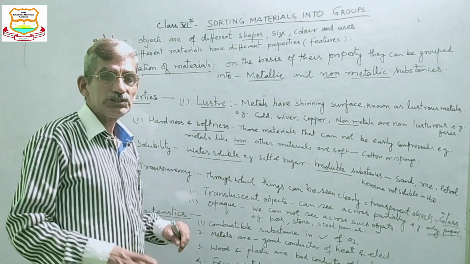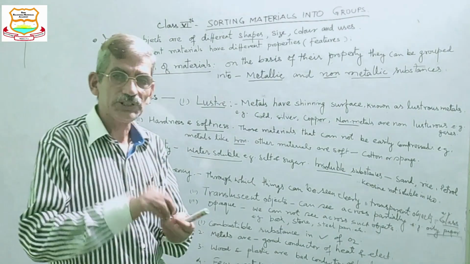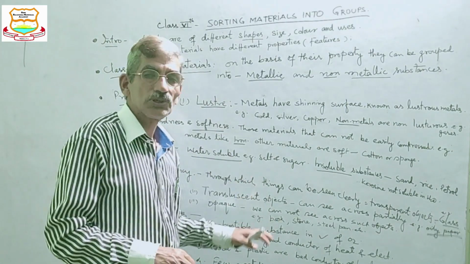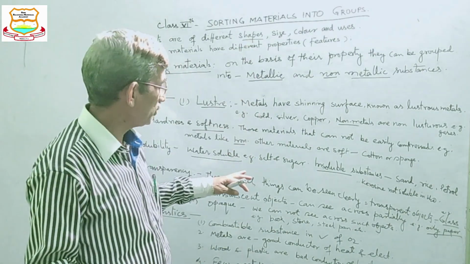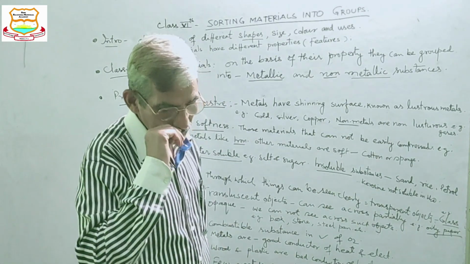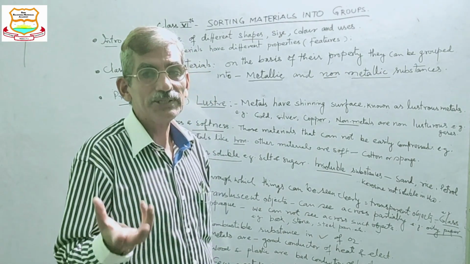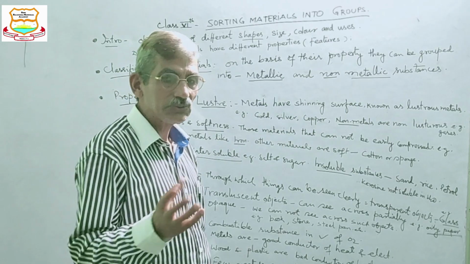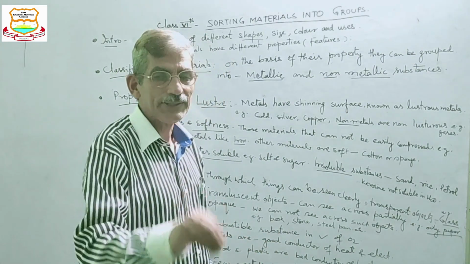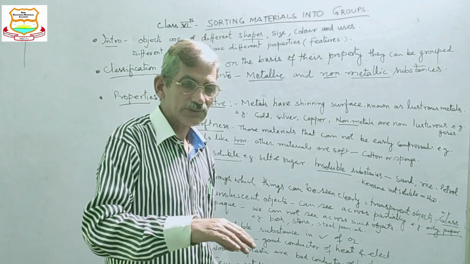Then the next property is solubility. Solubility means to get mixed with. Water soluble materials are salt and sugar. If at home you make a salt solution or sugar solution, or you make juice at home, the sugar is soluble in water. It easily dissolves in water.